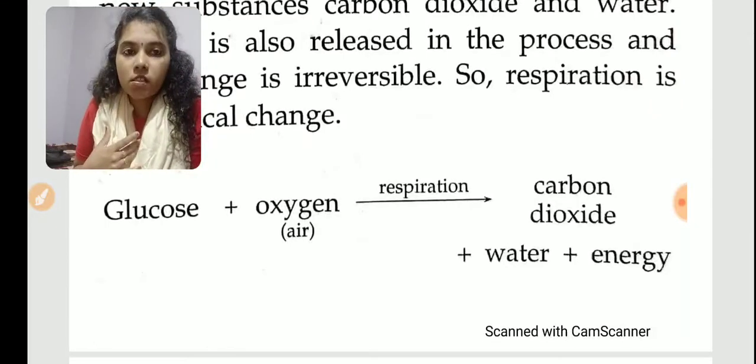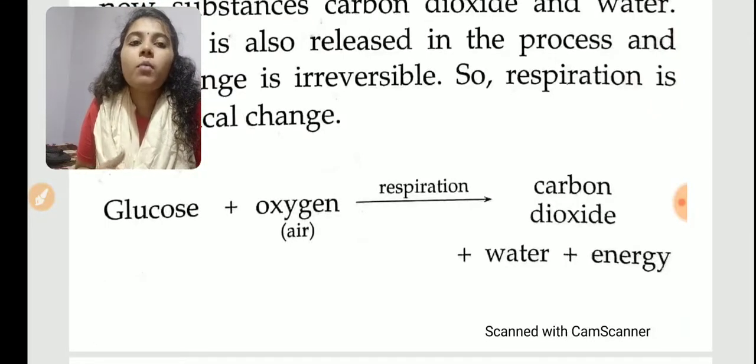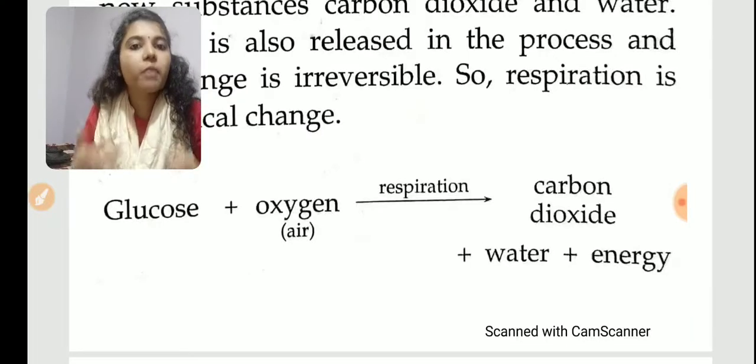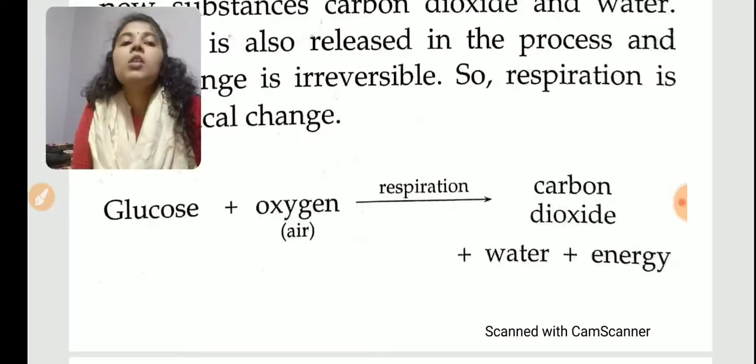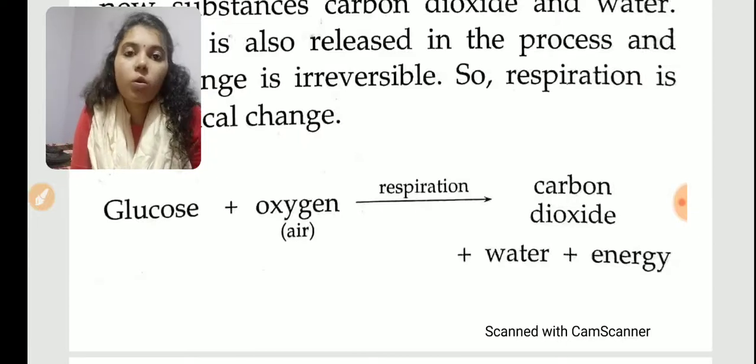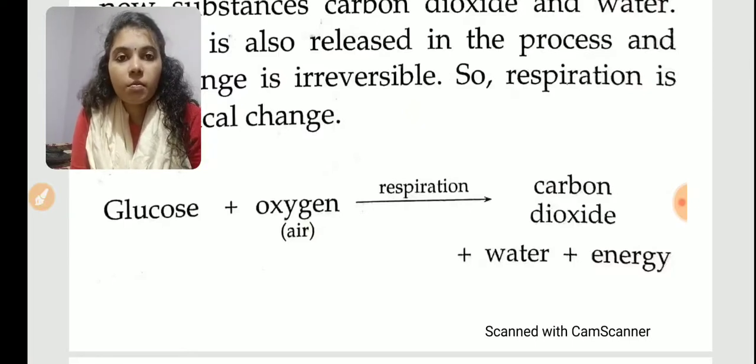Glucose and oxygen will combine to form the next products, that is carbon dioxide, water and energy. We will get some energy in our body, right? When we are breathing in, we will get some energy. But with this carbon dioxide, water and energy, we cannot prepare glucose and oxygen. It is irreversible. So we can say respiration is an example of irreversible change.